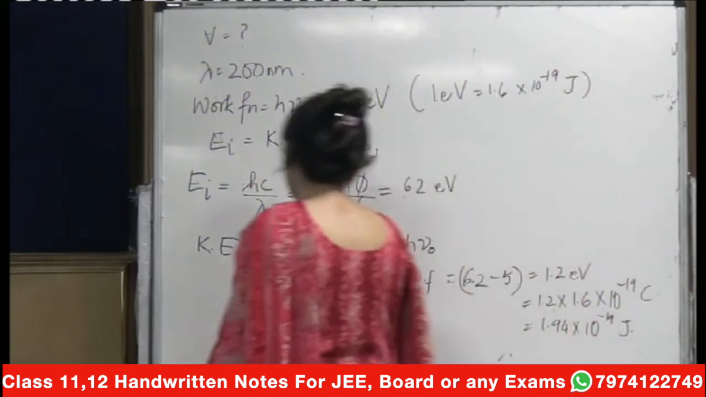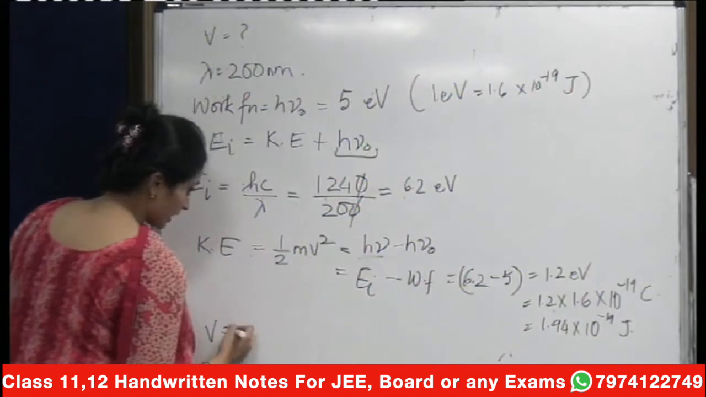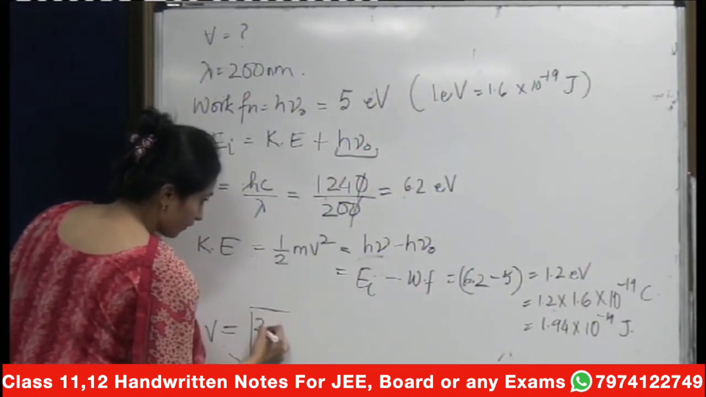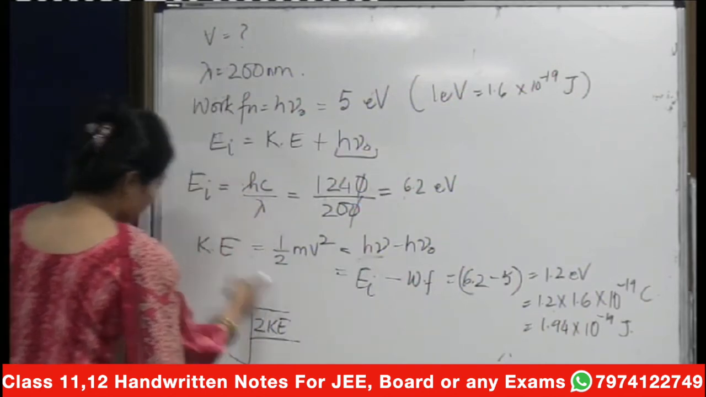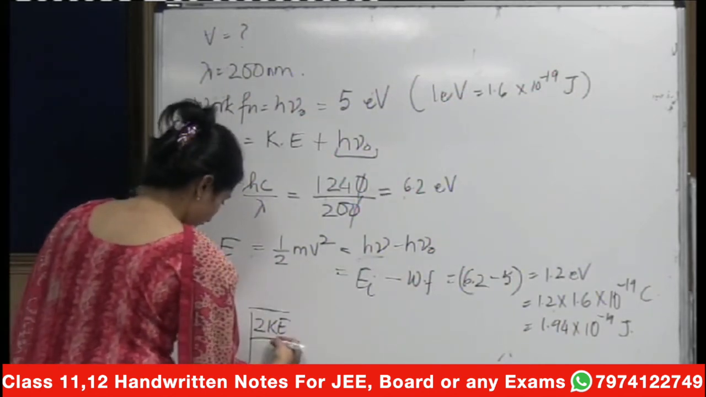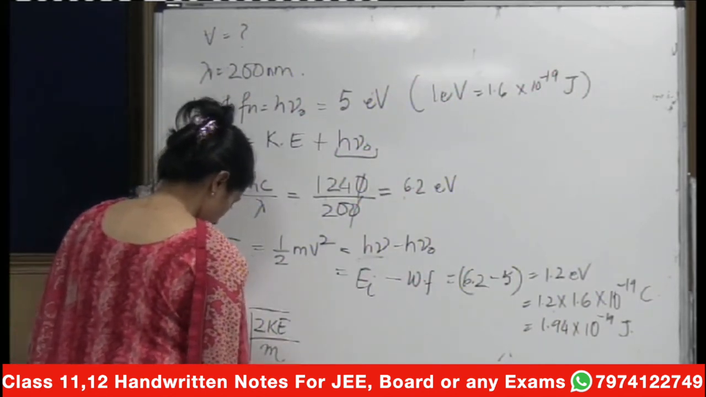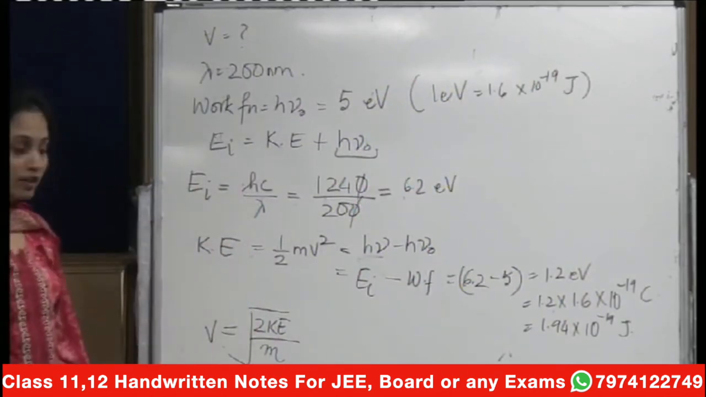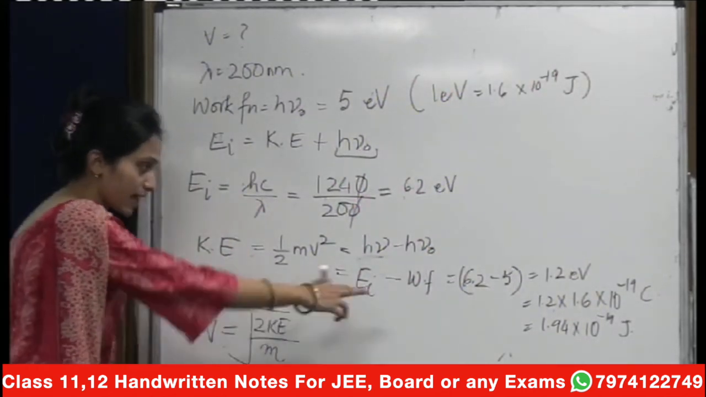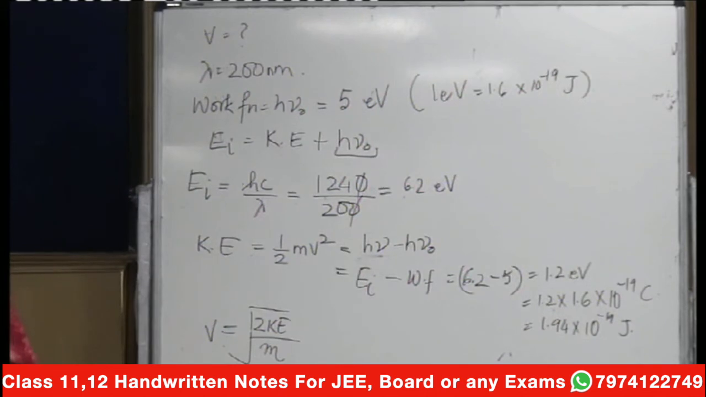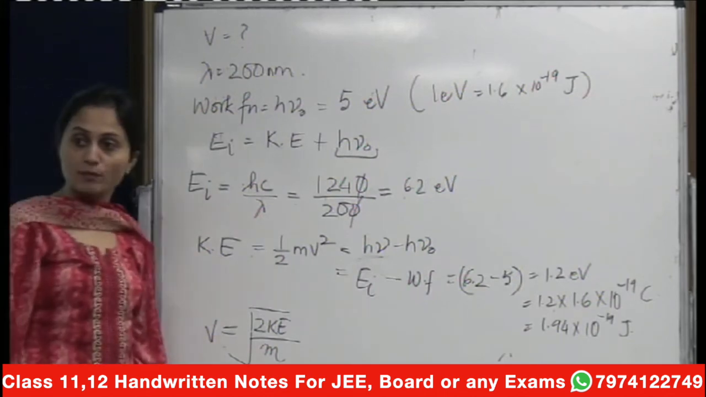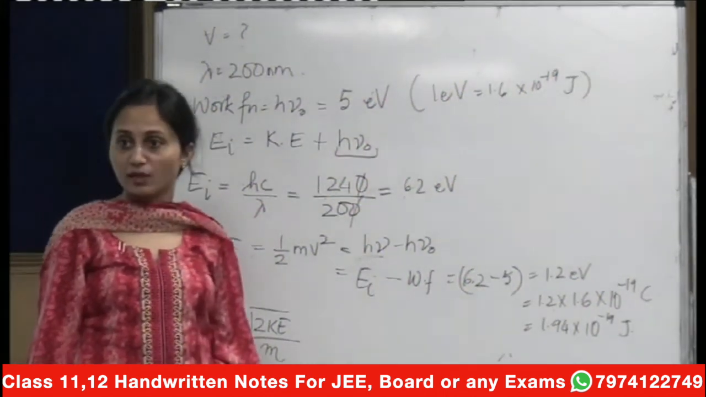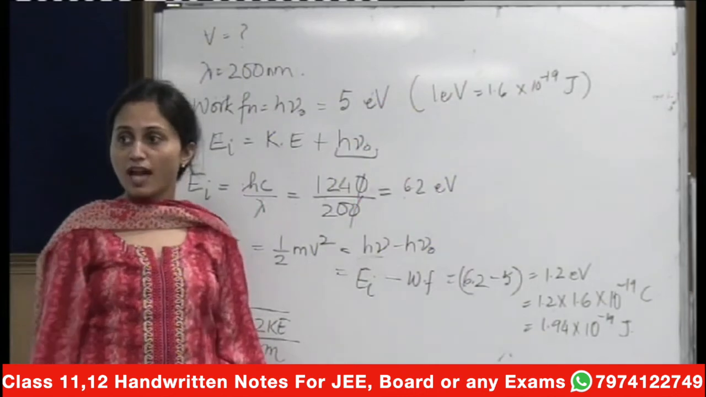And from here you can easily calculate velocity, that will be equal to under root of twice of kinetic energy divided by m. And what is the mass of an electron? Twice of kinetic energy means twice of 1.94 into 10 to the power minus 19 joules divided by m, which is 9.31 into 10 to the power minus 31. Just substitute the values and quickly solve it.